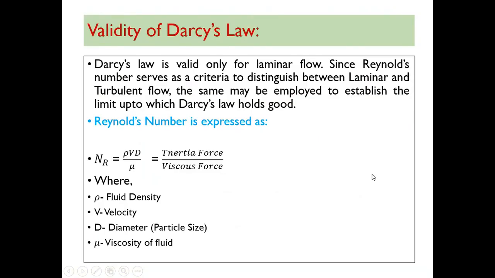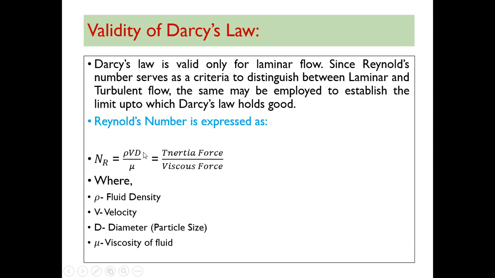Now coming to the validity of Darcy's law. Darcy's law is valid only for laminar flow, since Reynolds number serves as a criterion to distinguish between laminar flow and turbulent flow. The same may be employed to establish the limit up to which Darcy's law holds good. The basis is the Reynolds number, which is expressed as inertia force upon viscous force.